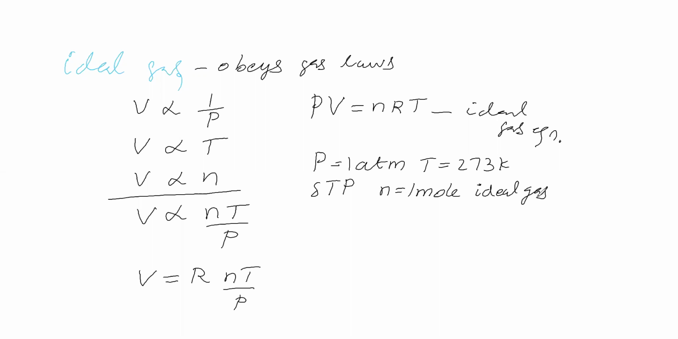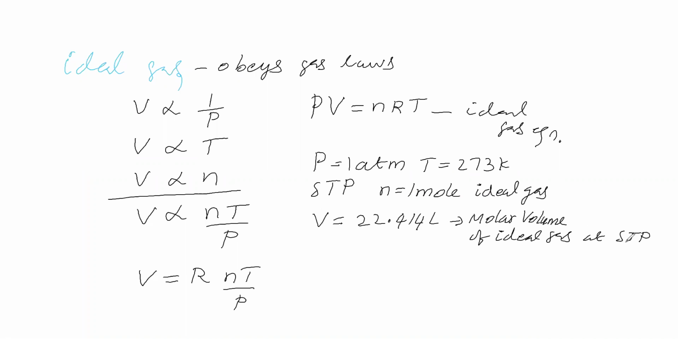Now, the pressure of the ideal gas is 1 atmosphere, the temperature is 273 Kelvin, and the number of moles is 1 mole. What is the volume of the ideal gas? The volume is 22.414 liters. It is called the molar volume of an ideal gas at STP condition, standard temperature and pressure.